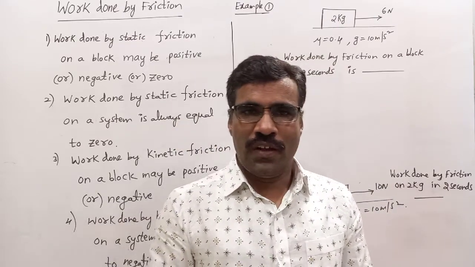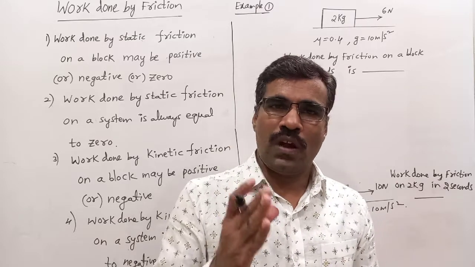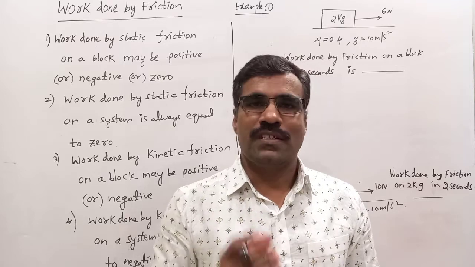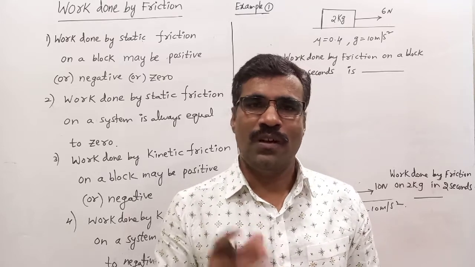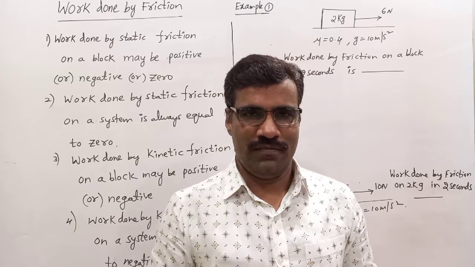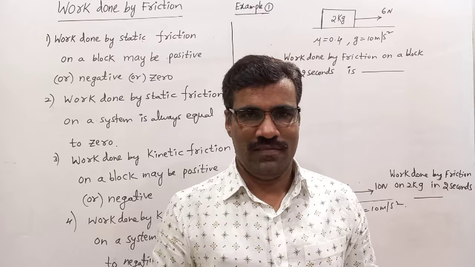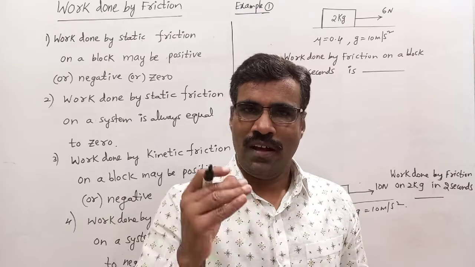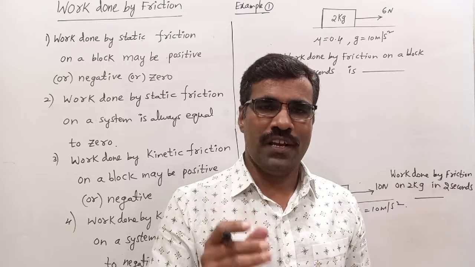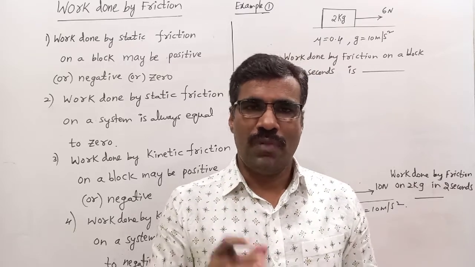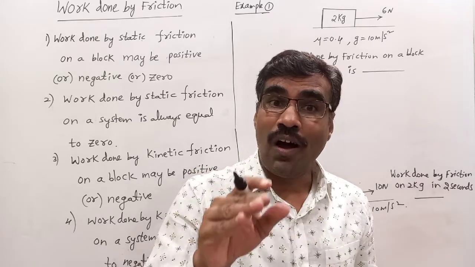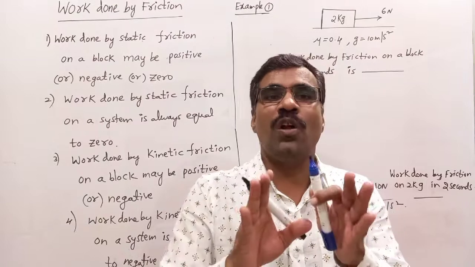Students, today we are going to discuss work done by friction. We know the types of friction: static friction, kinetic friction, rolling friction. What is the work done by static friction on a block? Work done by static friction on a block may be positive or negative or zero. But work done by static friction on a system is always zero.